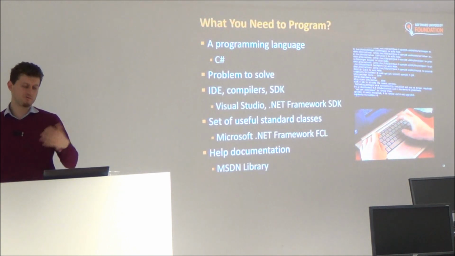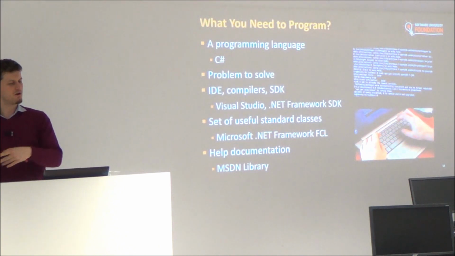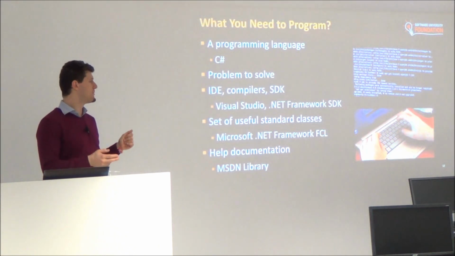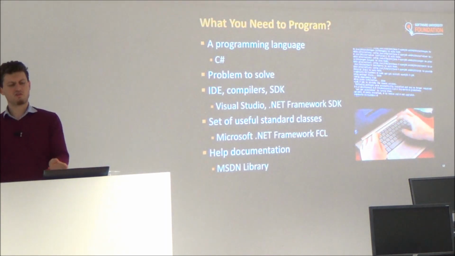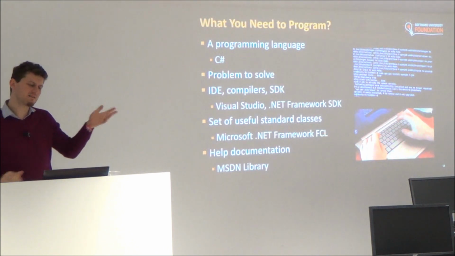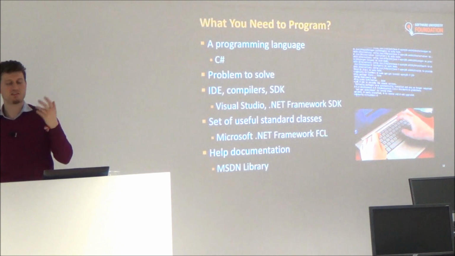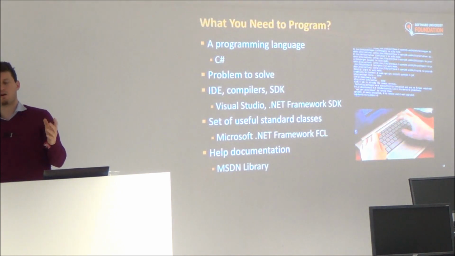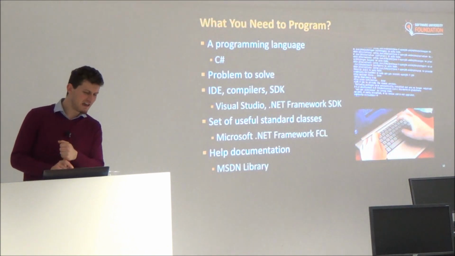If you want to program for iPhone, you will need iOS SDK. Your development environment will be Xcode, not Visual Studio, and you will not use .NET Framework, you will use some other framework, some other SDK, some other platform. So to program we need a platform, SDK, compilers.